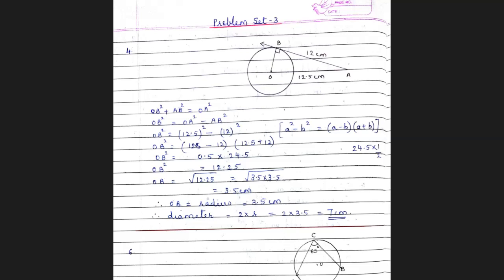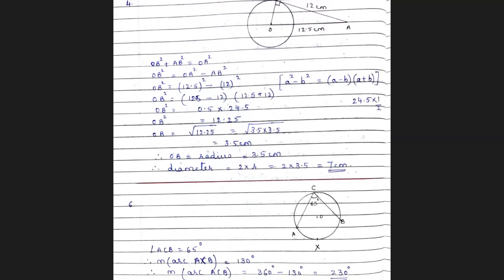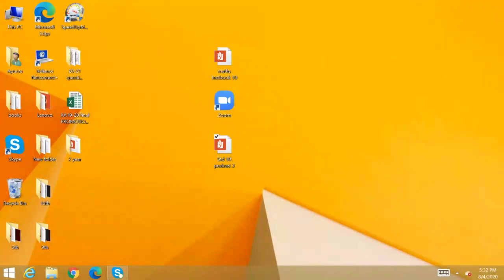Now 3.5 centimeter that you have got is the radius of the circle. The question is to find the diameter. Multiply it by 2. Your answer is 7 centimeter. So this is your answer, and that is option C. Next, we go to question number 5. Now question number 5.